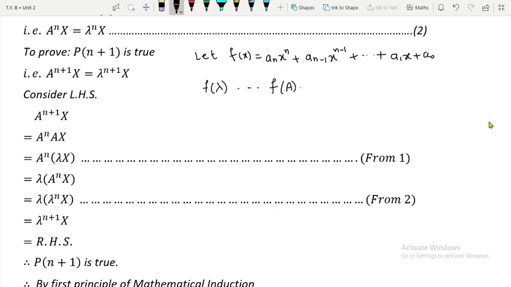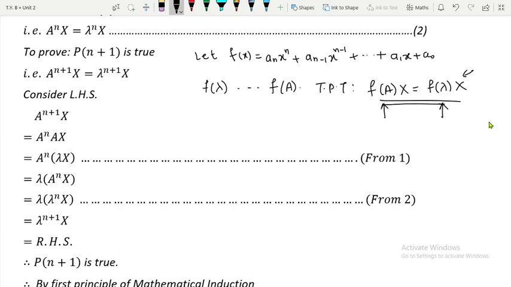In order to show it, again I am going to use the same trick. Actually we are going to get the same eigenvector as the eigenvector we got corresponding to the eigenvalue lambda of A. So in order to prove it, I will prove that f of A multiplied by x is equal to f of lambda multiplied by x. So this will imply that f of lambda is an eigenvalue of f of A with x as an eigenvector.